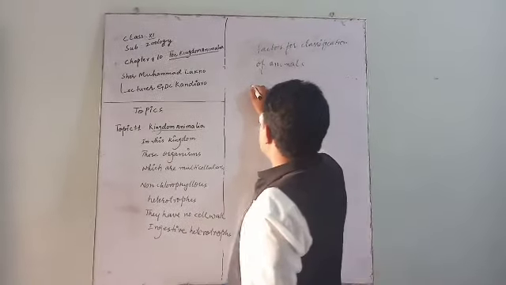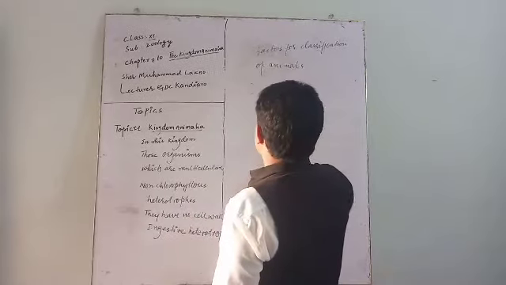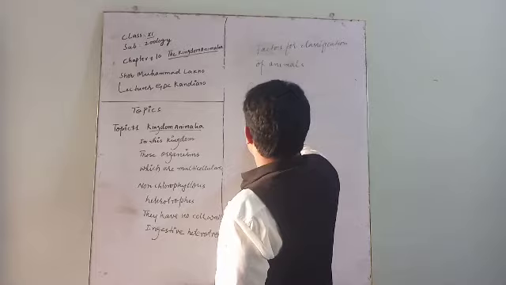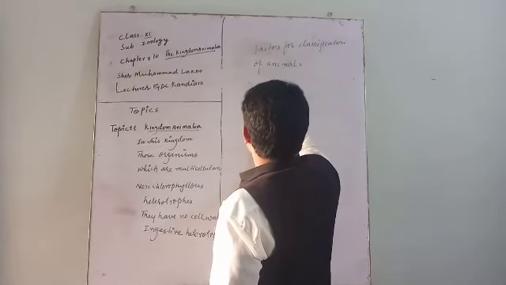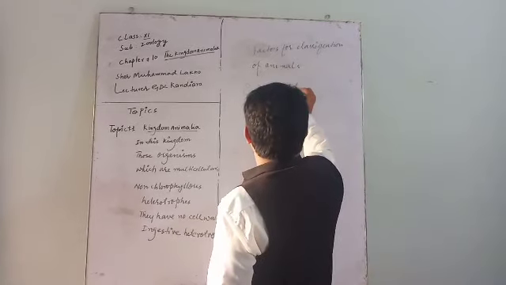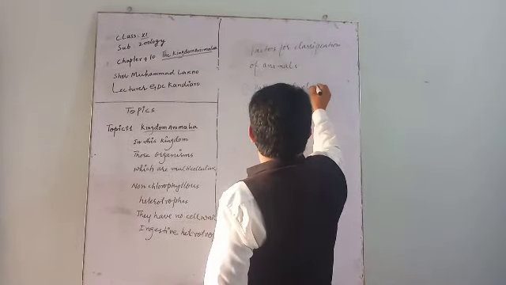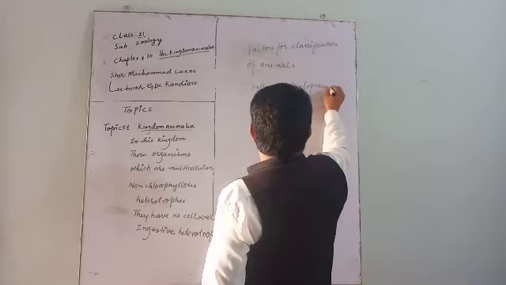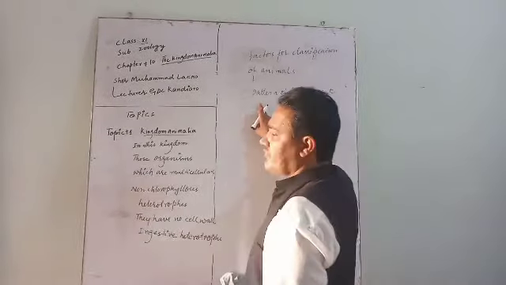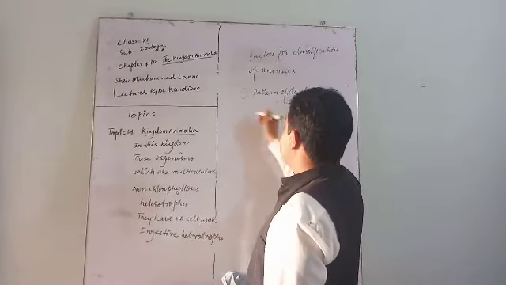Number one, the first factor for classification of animals is pattern of development, pattern of cleavage.